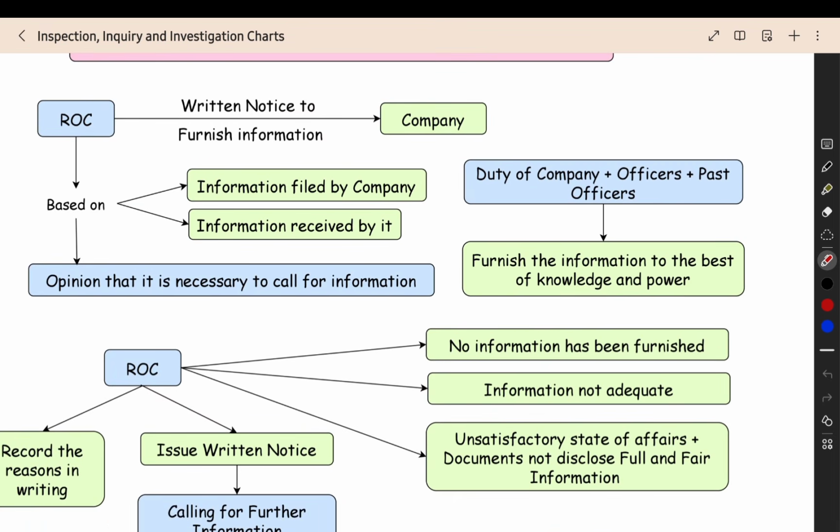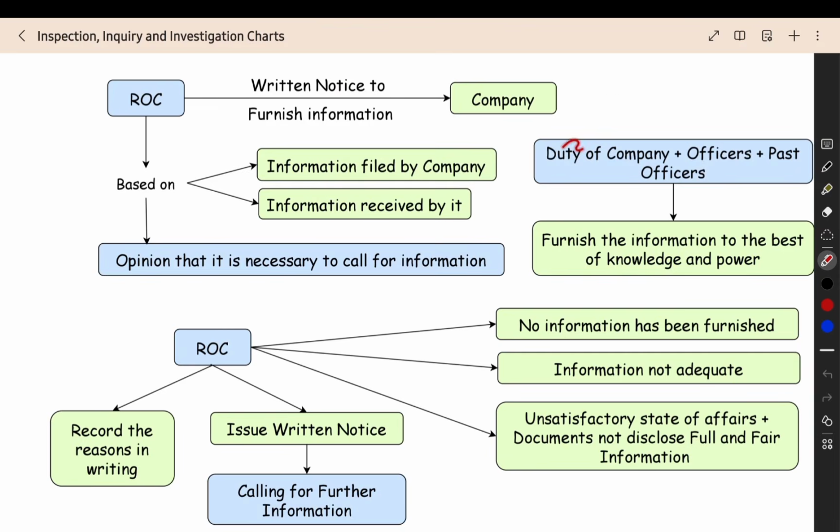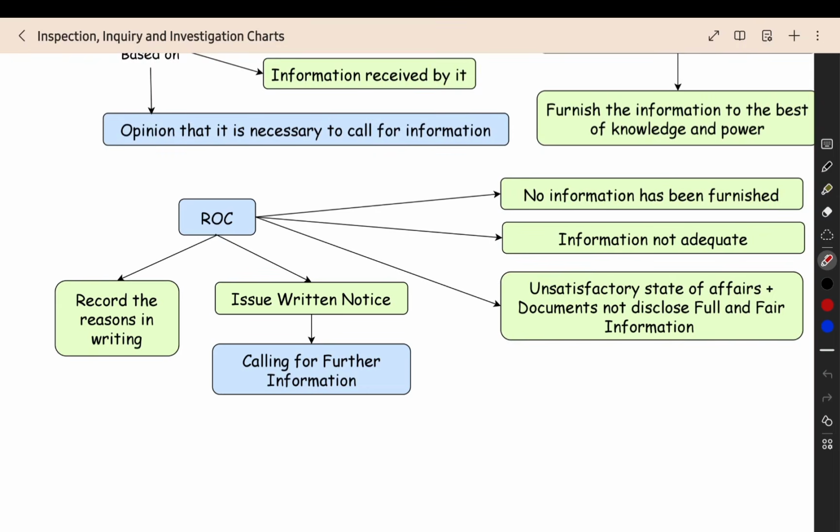When the notice is received, the company officers, current officers and past officers also covered, all of them have a duty to furnish the information properly. Whatever they know, they have to tell it honestly. They should not conceal anything. They should not hide anything. So that is the duty. Then ROC, what will they do?